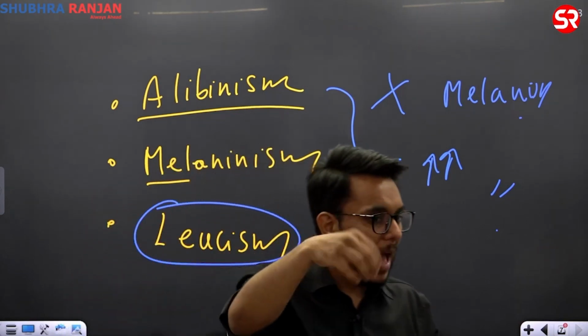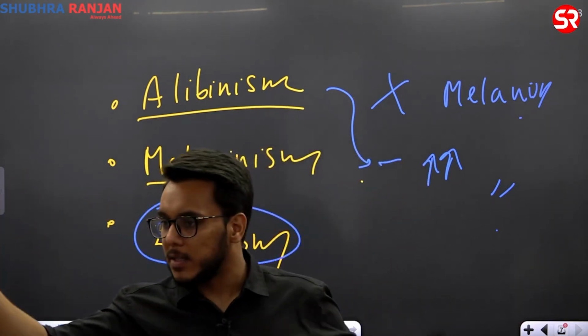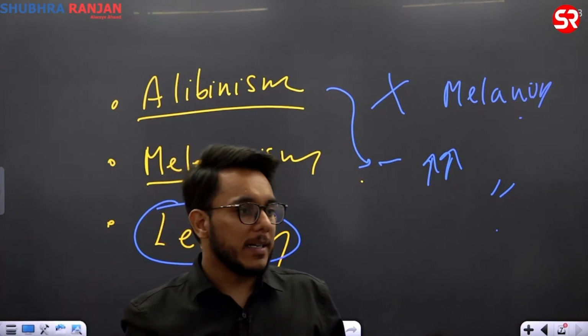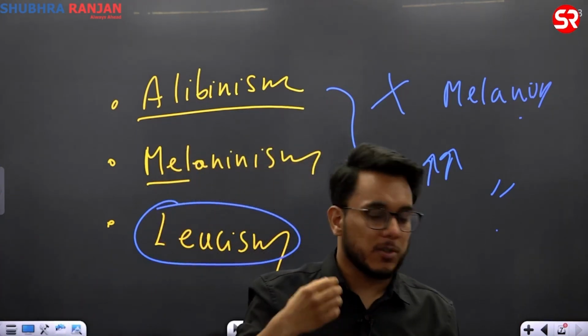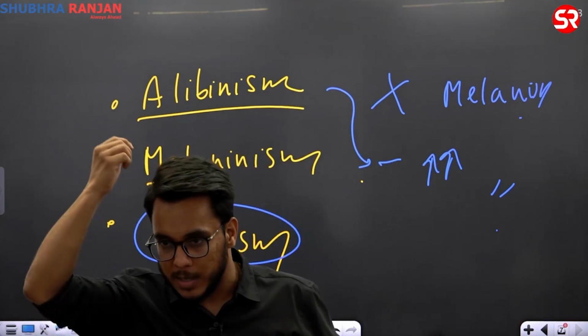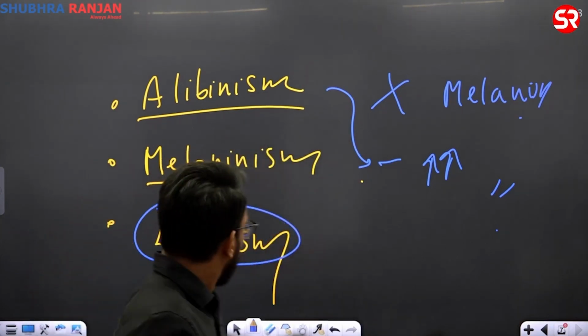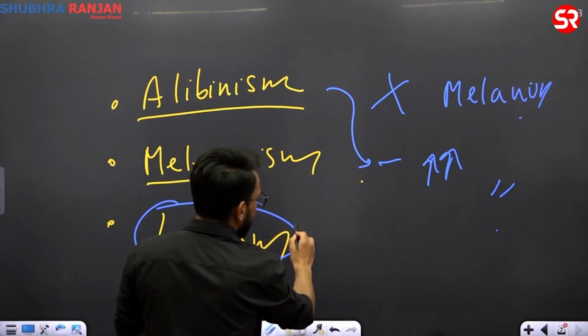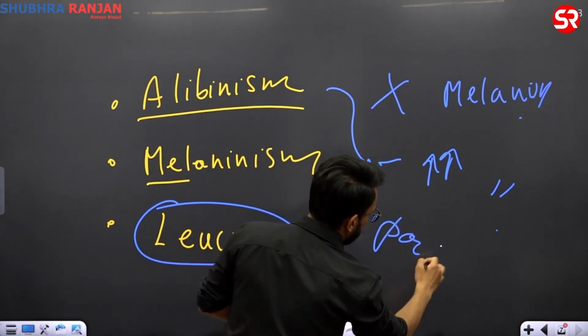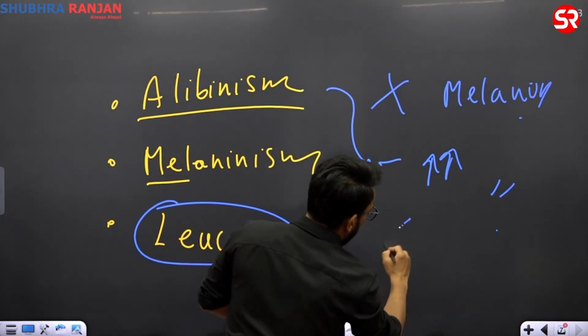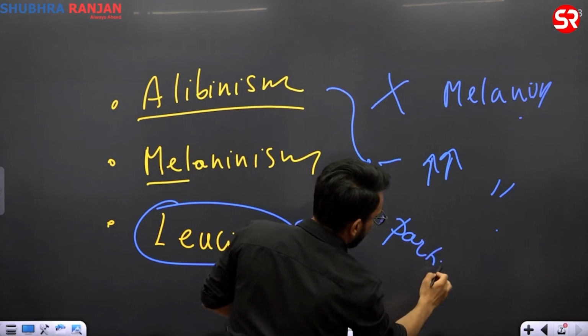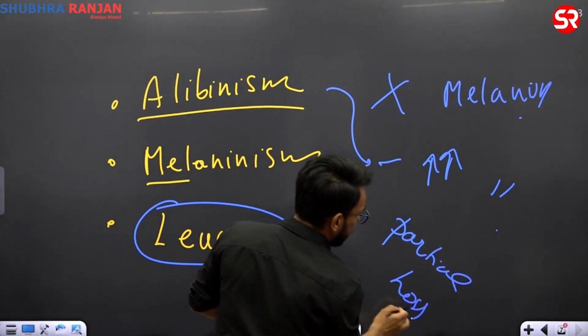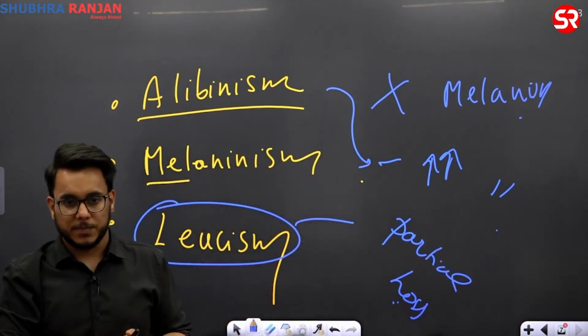Somebody will have black, somebody will have brown hair. ठीक है, so there are a lot of pigments which give different colors to our skin, our eyeball, our hair, etc. Now leucism क्या होता है? In leucism there is a partial loss of pigments. Is it clear or not?